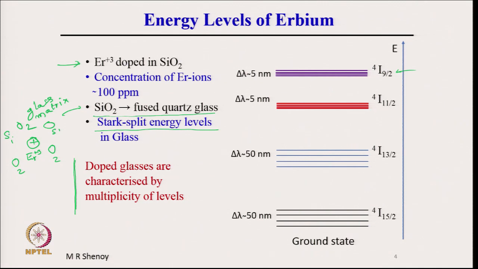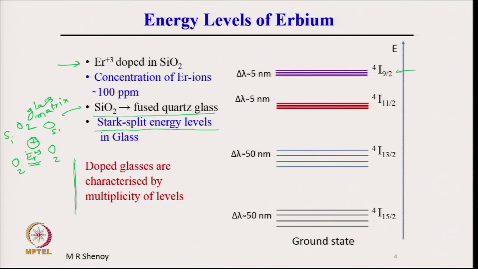The distribution of the oxygen atoms and Si atoms is not uniform throughout the glass matrix, and therefore, because of the vicinity of these atoms, the electrons of these atoms result in an electric field, an environment of electrostatic field, and the erbium ions experience different electrostatic fields in different regions, because it is not a perfectly periodic crystal, silica is glass.